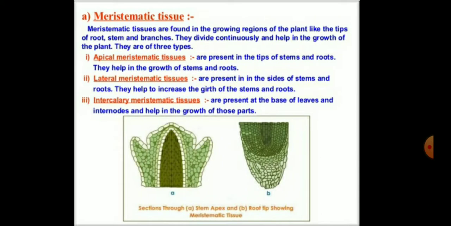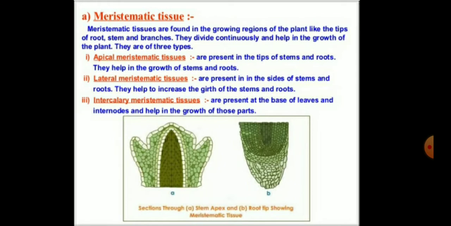The first type of tissue is the meristematic tissue. So, children, what do you mean by meristematic? Meristem means continually dividing. So, the meristematic tissues are found in the growing regions of the plant, like the tips of the roots, stem, and branches. They divide continuously and help in the growth of the plant.